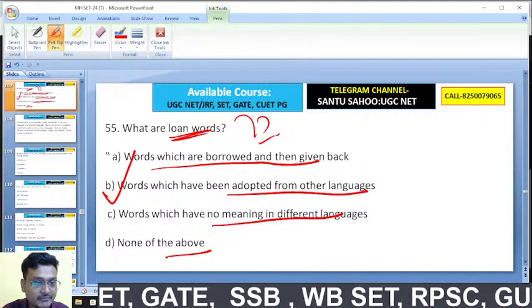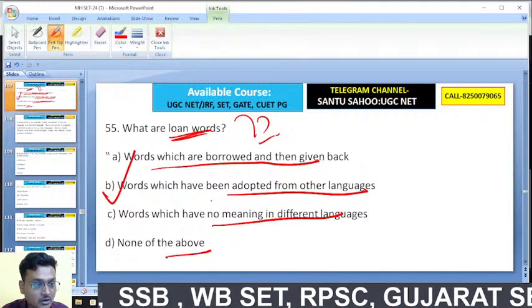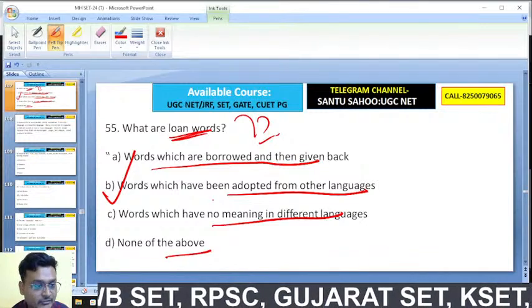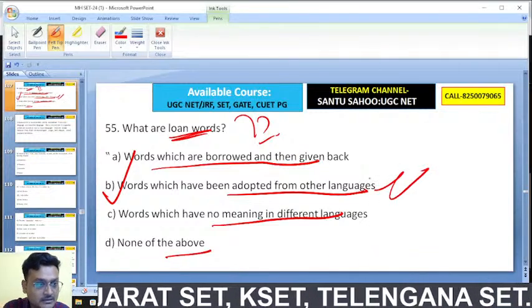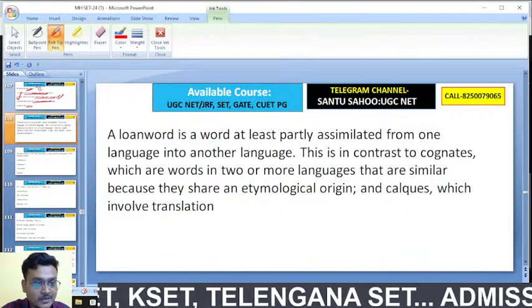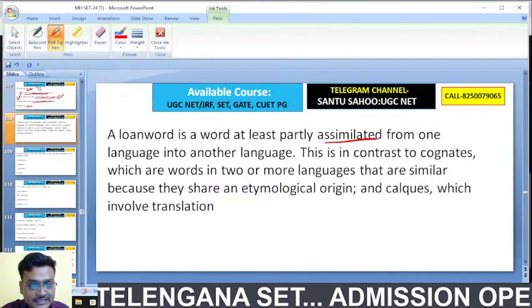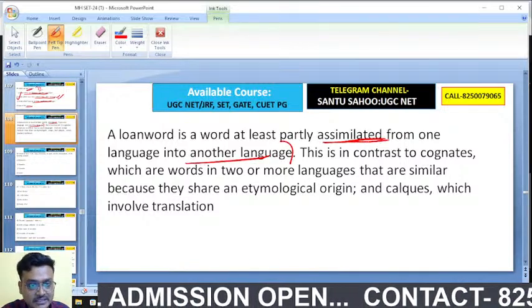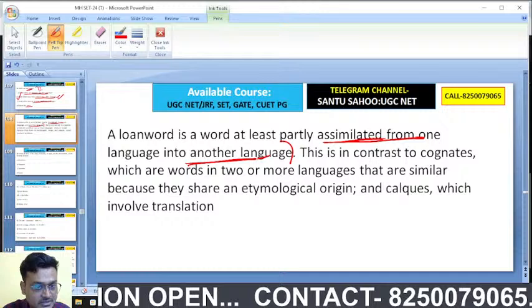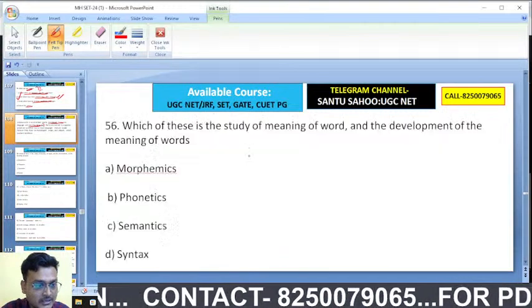Very good Subhas, words which have been adapted from another language, that is loan words. So here B is the right answer. Very good, well done. A loan word is a word at least partly assimilated from one language into another language.